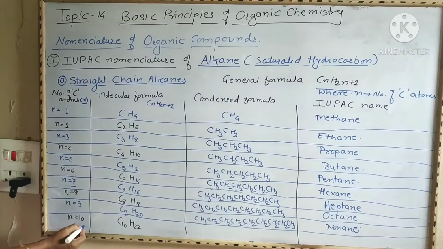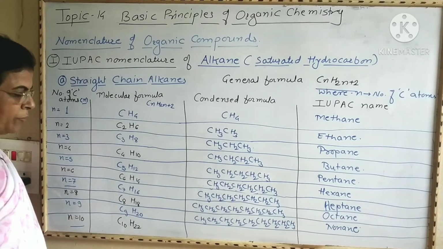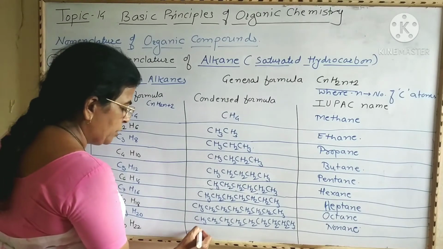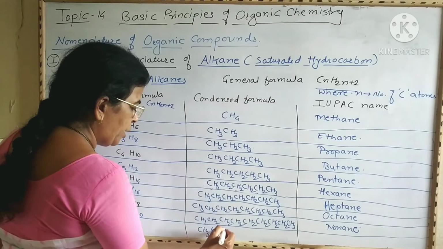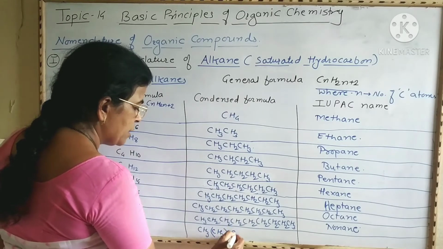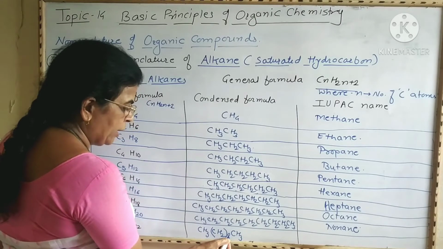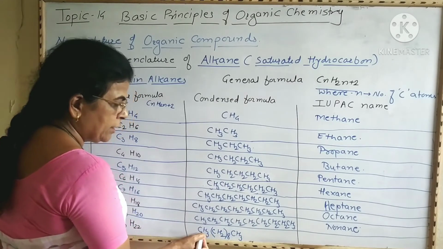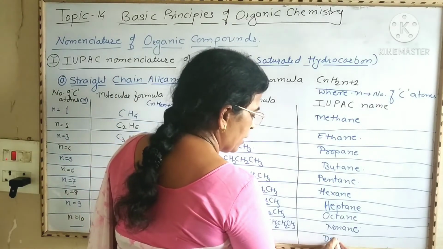And last one, if the number of carbon atoms is equal to 10, then C10H22 is the molecular formula and the condensed formula becomes CH3, 8 times CH2, CH3, that is 8 plus 1, 9 and this is 10. And the IUPAC name of this alkane is decane.